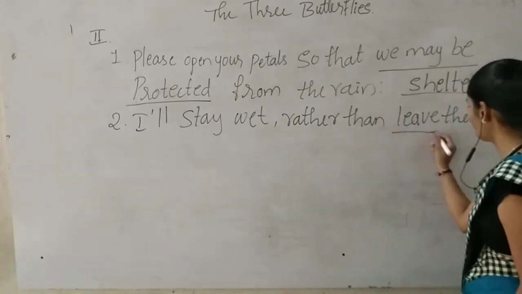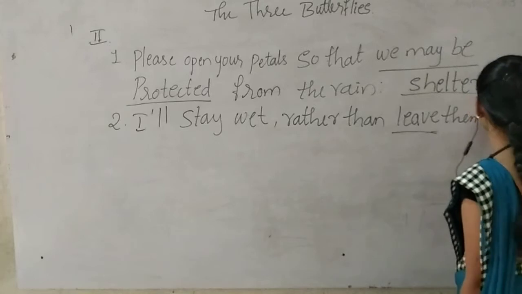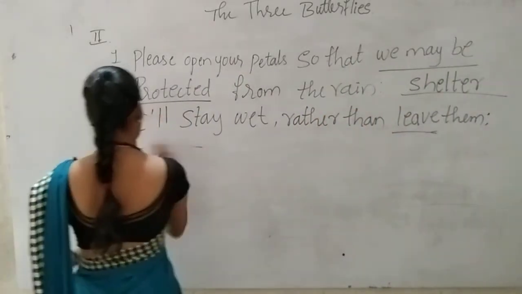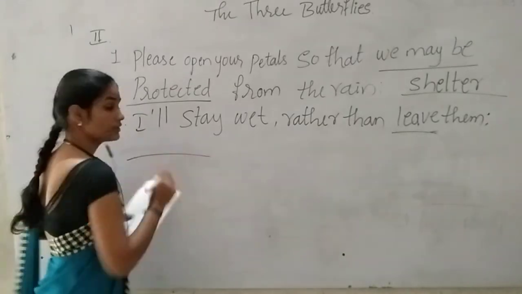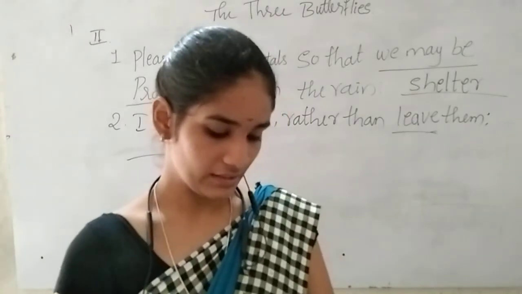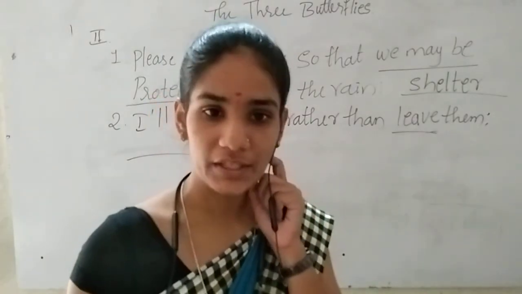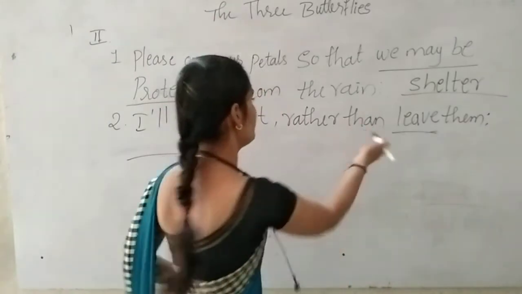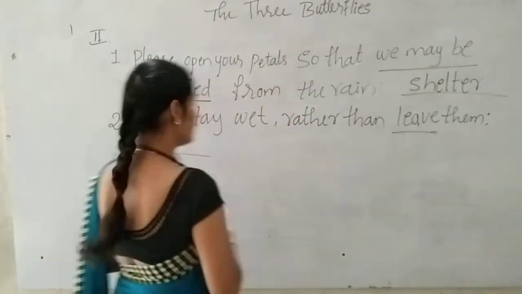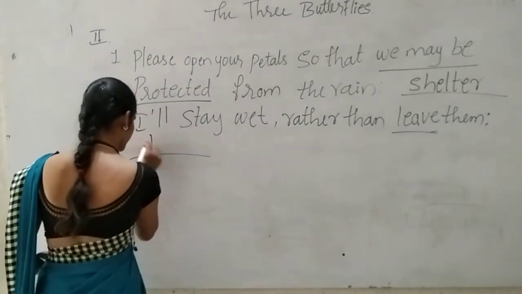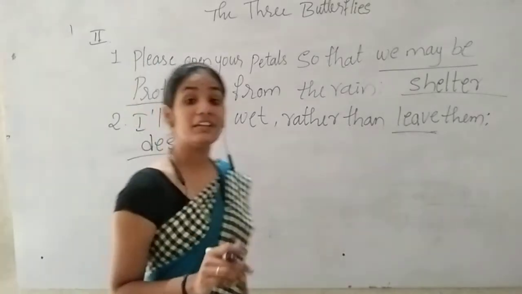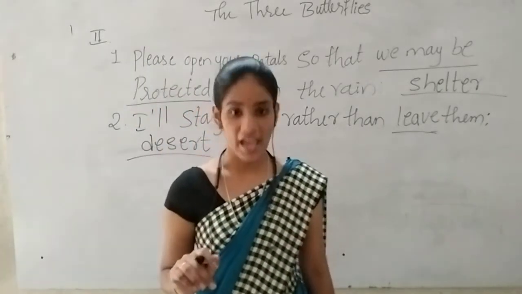For the word leave, which word is given in this lesson? Desert. Desert in the sense of leaving someone without help. The word desert is used. D-E-S-E-R-T. Desert means leaving someone without help.